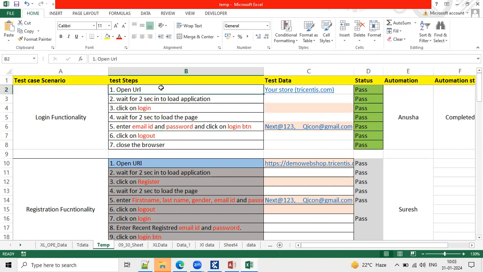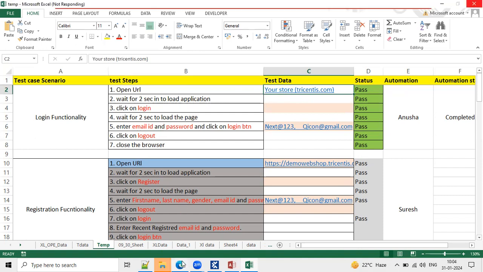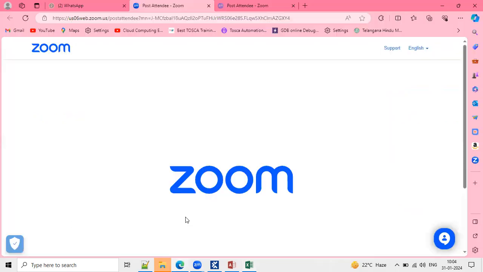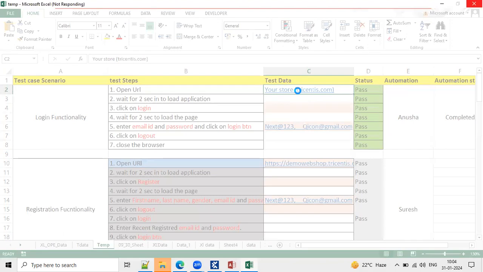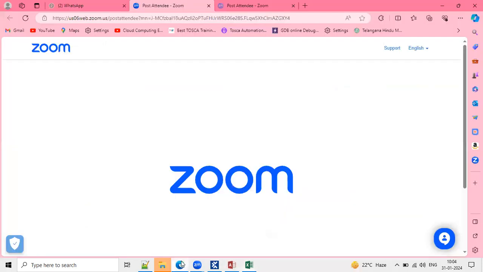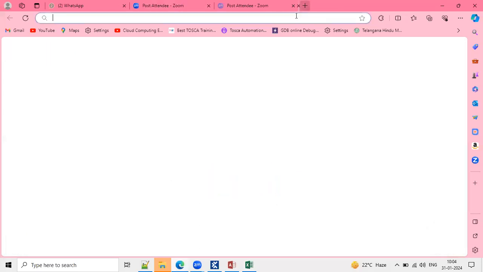So this is the application. I'm just selecting this application. This is the URL. I'll open this URL manually.